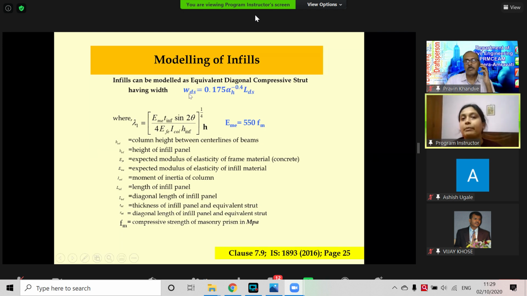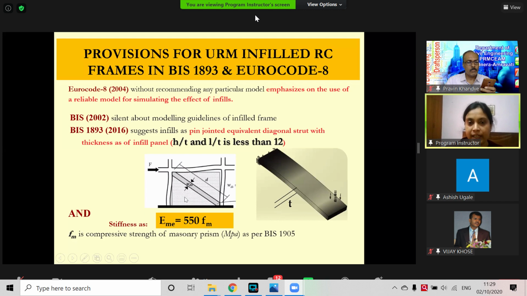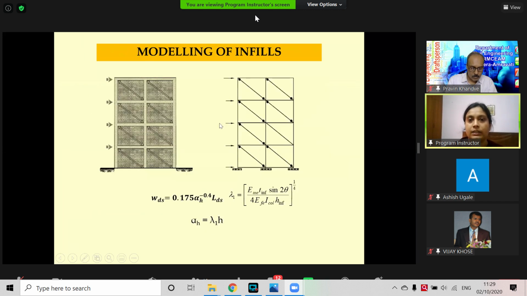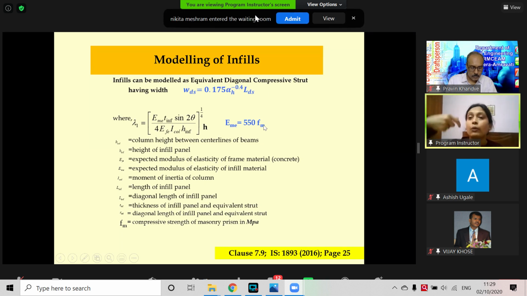So infill can be modeled with a diagonal width, this diagonal width WDS can be found out like this, and ME can be found out like this. And now what will be the thickness? Thickness will be the same as that of the original infill panel. And it has to be pin jointed.